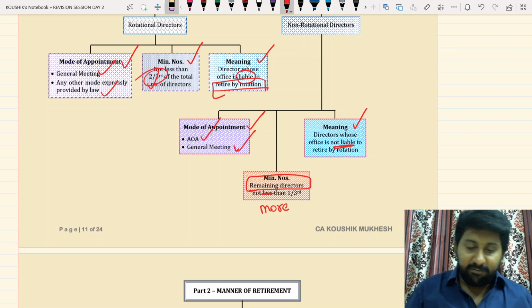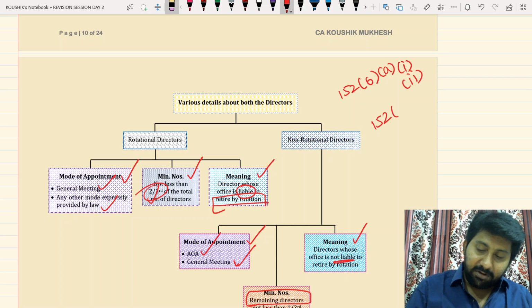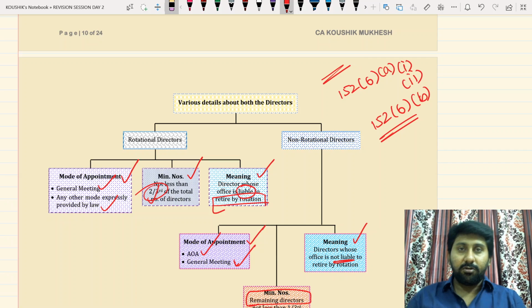Now tell me, sir, where we can see this? This is said in section 152 subsection 6 clause A, sub-clauses 1 and 2, and section 152 subsection 6 clause B in the Act. If you refer to this, you will get the answers.